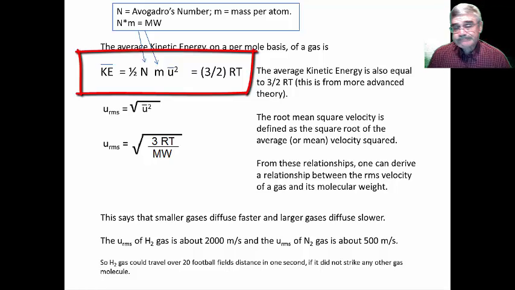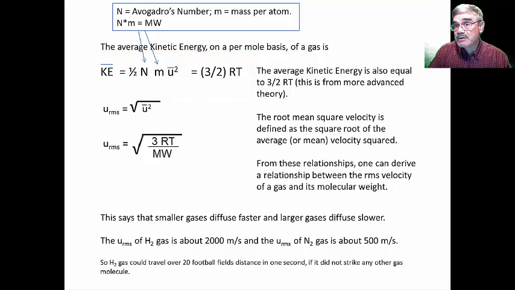Now it turns out, and this is a little bit more advanced theory, that the average kinetic energy is also equal to 3/2, 1.5, 3/2 times R times temperature. The reason to present this to you is that you'll see we'll need it for the couple equations below.